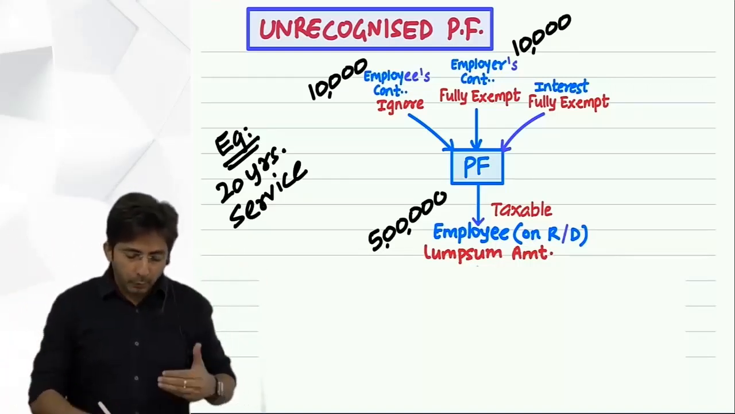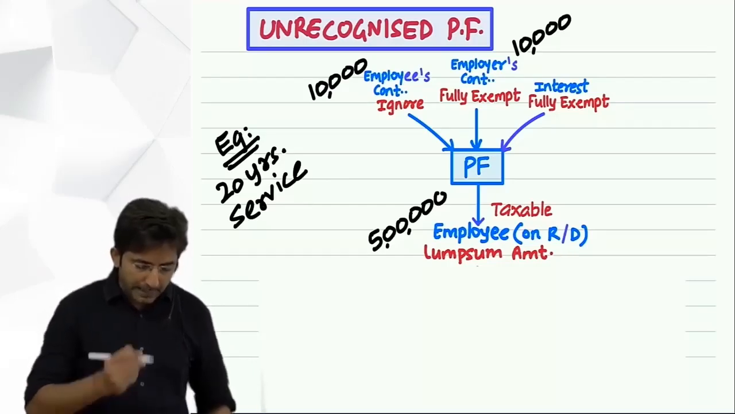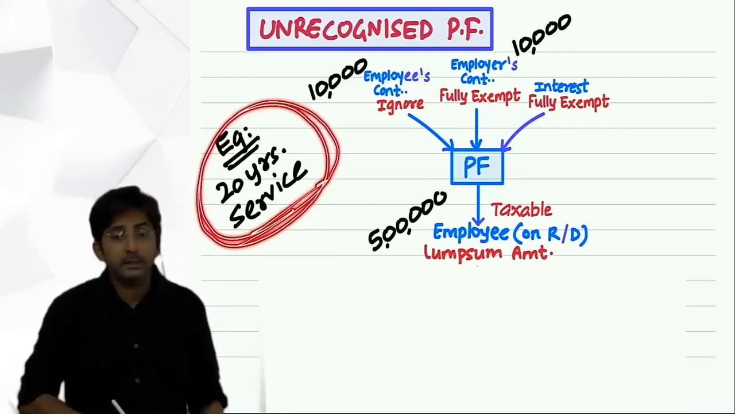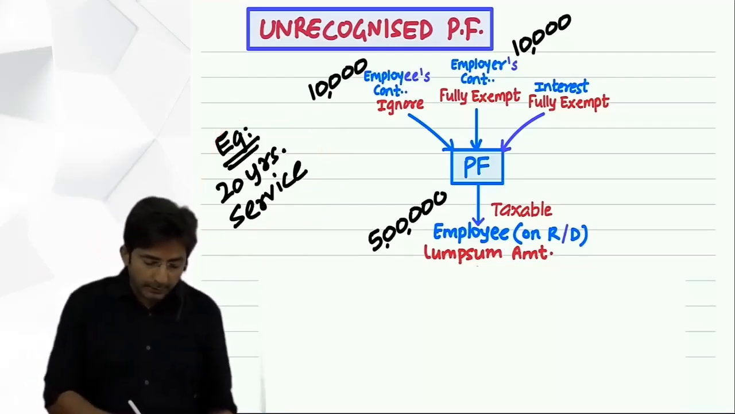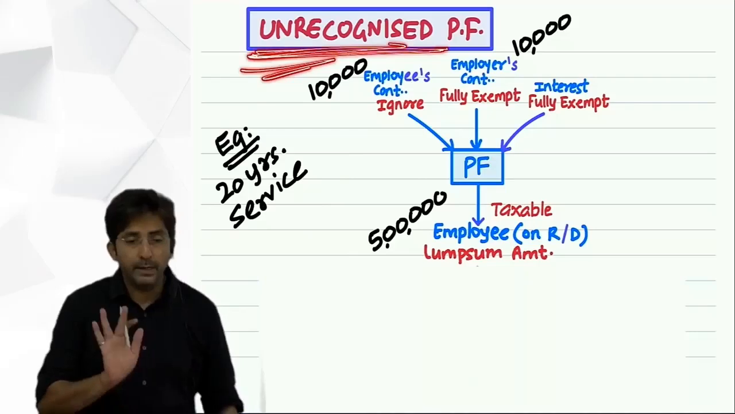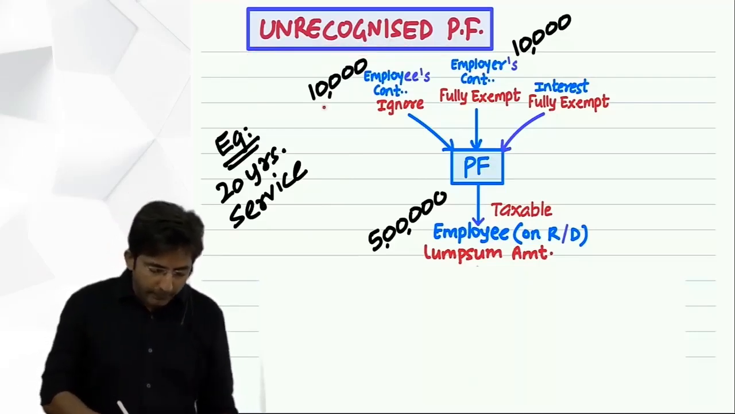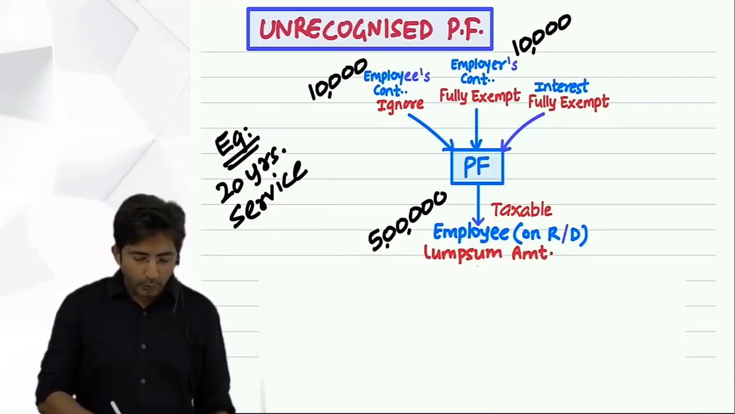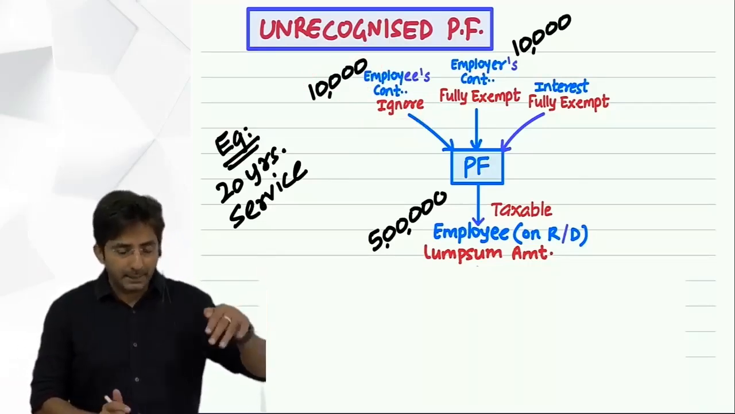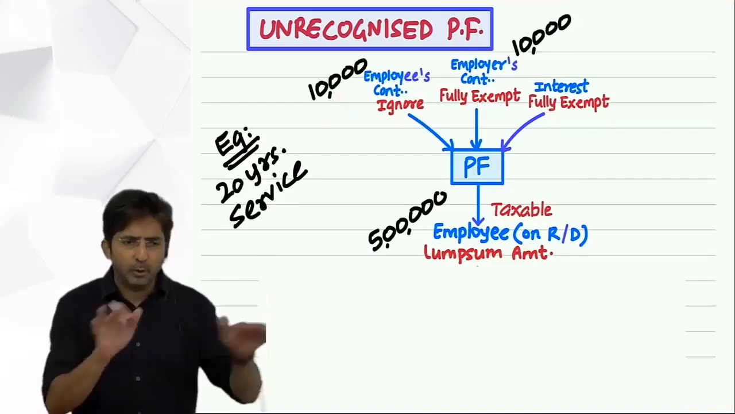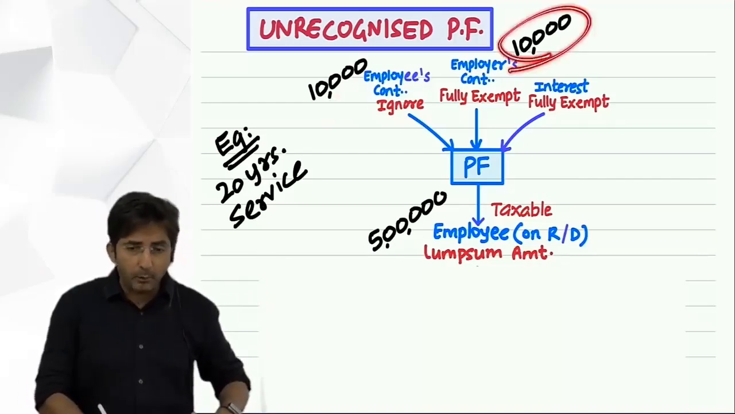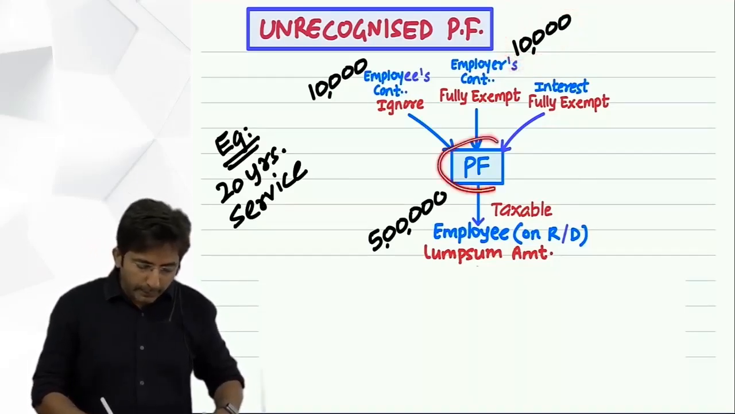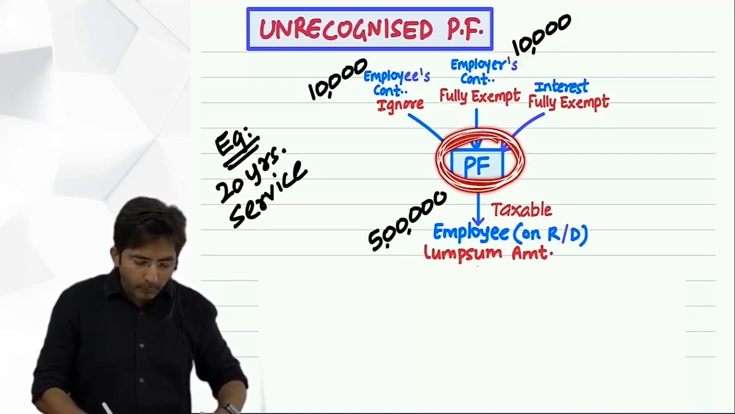Okay. Now, to understand more in detail, I have taken one example. Let's assume an employee has worked for 20 years service, and the company where he was working, it was unrecognized provident fund. Okay. And assume every year from his salary 10,000 was cut. Employee's contribution is always deducted from his salary, and let's assume every year 10,000 was employee's contribution and the same amount was also contributed by employer. Okay, so can you tell me in 20 years how much amount will be accumulated?